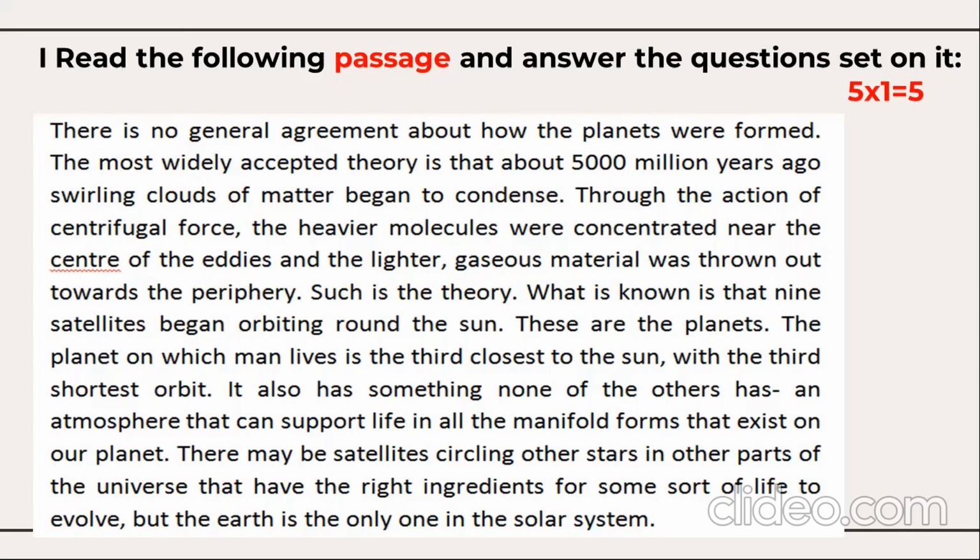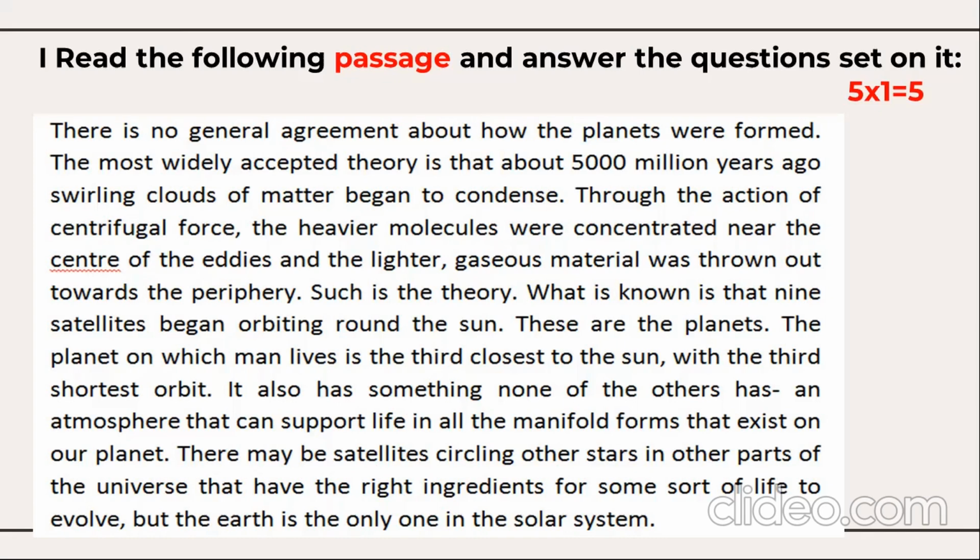Such is the theory. What is known is that 9 satellites began orbiting around the sun. These are the planets. The planet on which man lives is the third closest to the sun, with the third shortest orbit. It also has something none of the others has, an atmosphere that can support life in all the manifold forms that exist on a planet. There may be satellites circling other stars in other parts of the universe that have the right ingredients for some sort of life to evolve, but the Earth is the only one in the solar system.